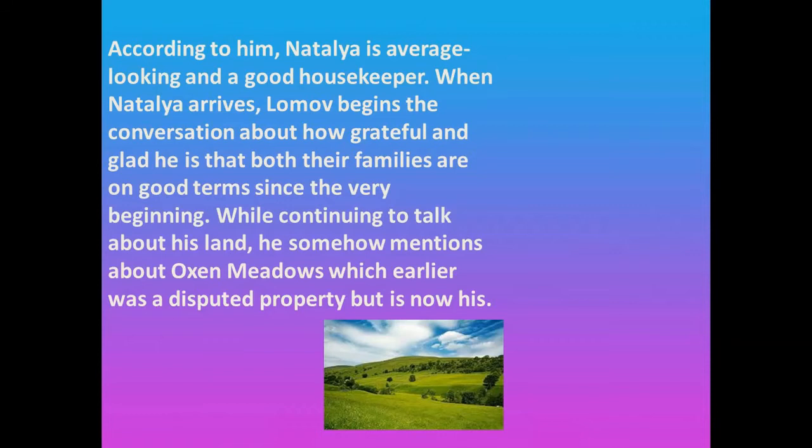And after that they start talking with each other, and in the conversation they talk about their land, about their properties, and somewhere in the conversation it is Lomov who mentions that there is a part of property, Oxen Meadows is the name of that property, and Lomov says that these Oxen Meadows are his.